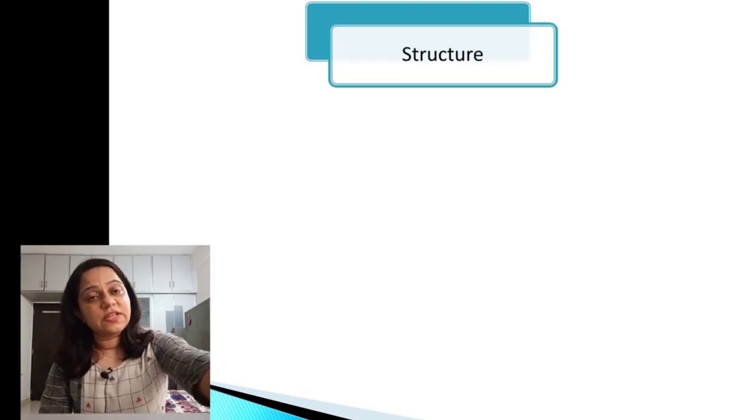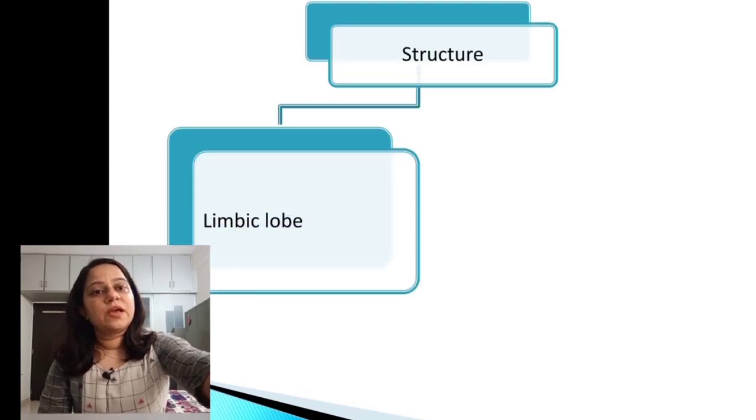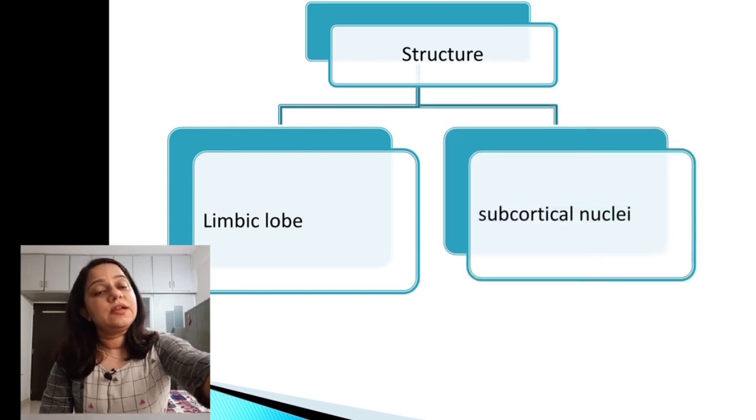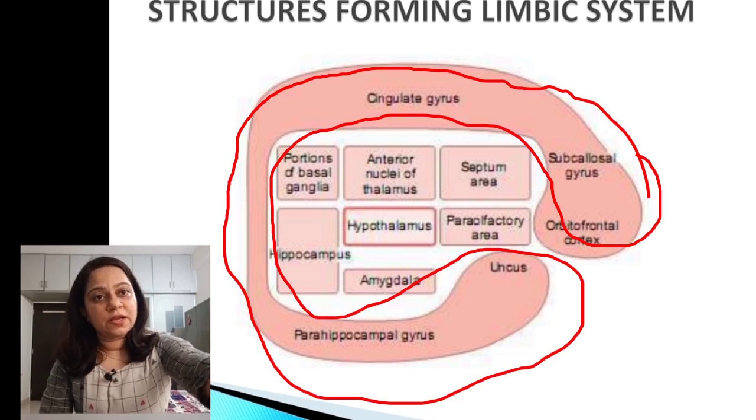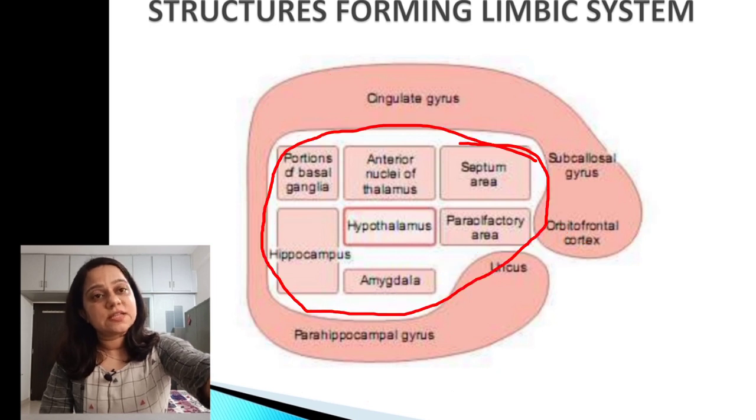Different structures of the limbic system are the limbic lobe and subcortical nuclei. This is the diagram showing the limbic system. See, this is the limbic lobe and different subcortical structures below it.